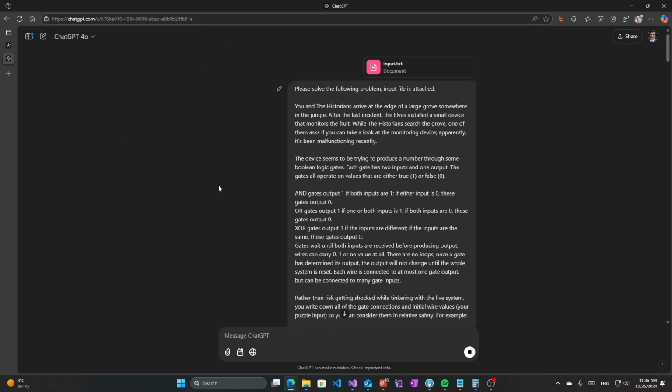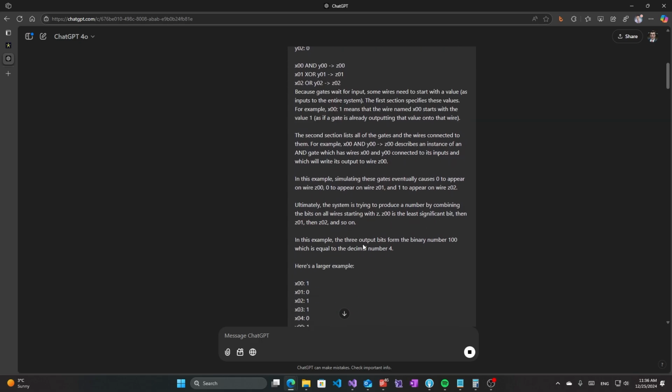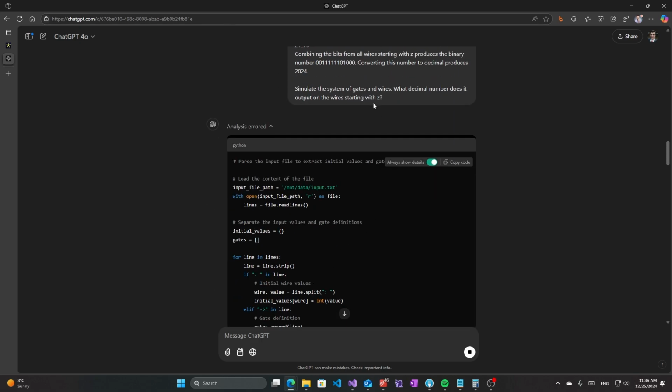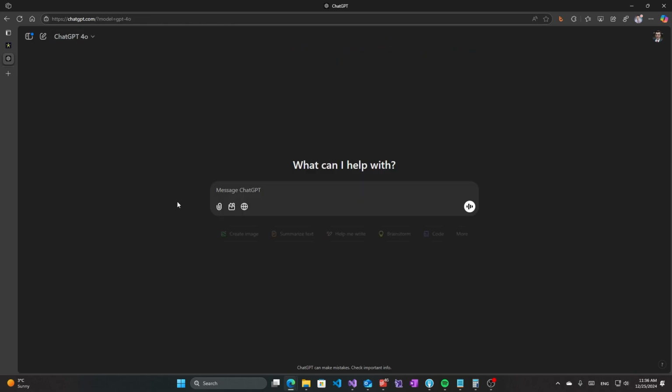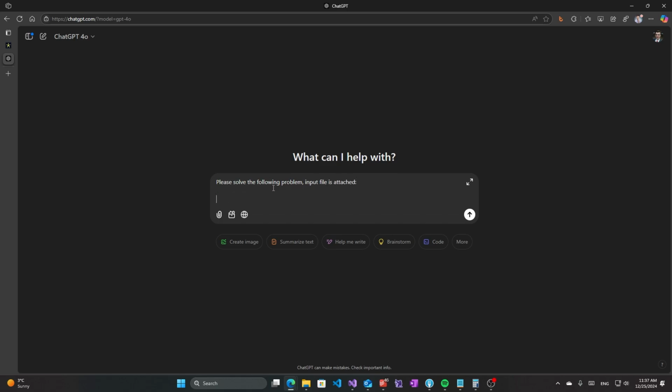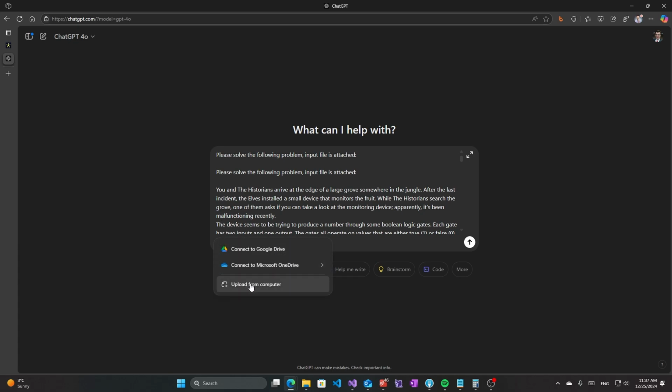Let's try actually in a second instance, because often that helps. So please solve the following problem. Input file is attached. So let's attach the input file.